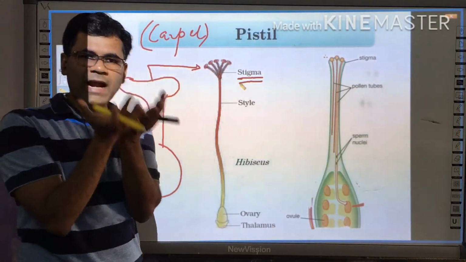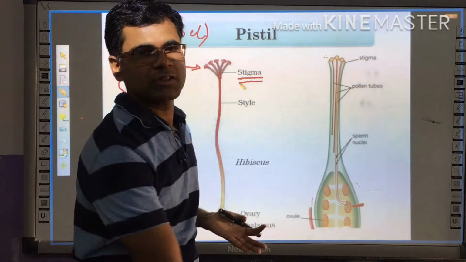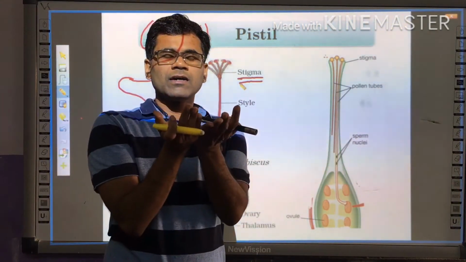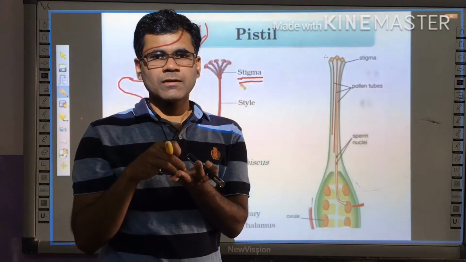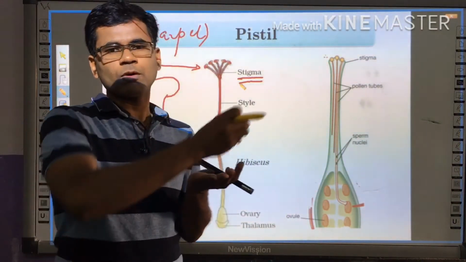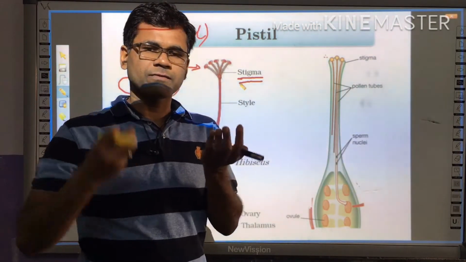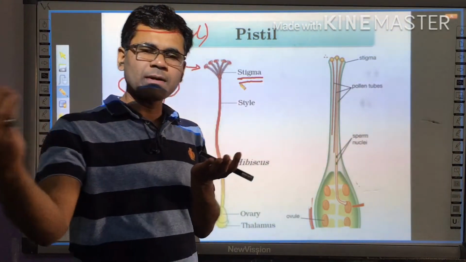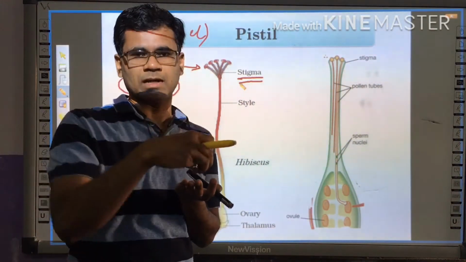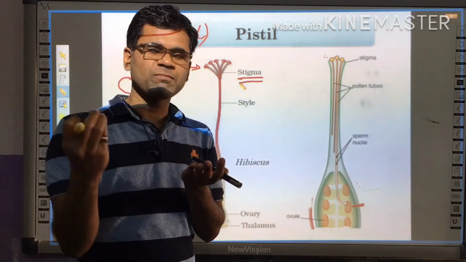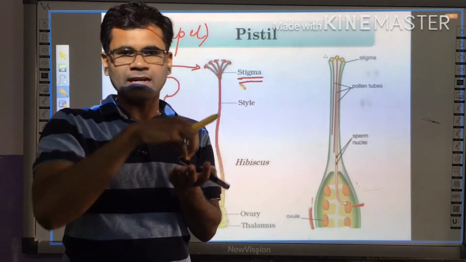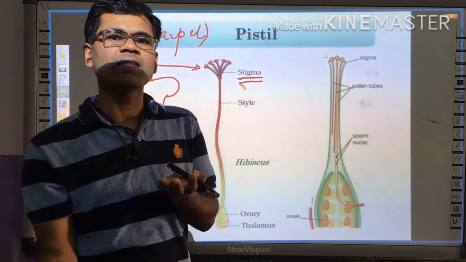This stigma is flat in structure and is responsible for the resting of pollen grain. During pollination, the pollen grain of a species is transferred from anther to stigma. So the definition of pollination is the transfer of pollen grain from anther to stigma.